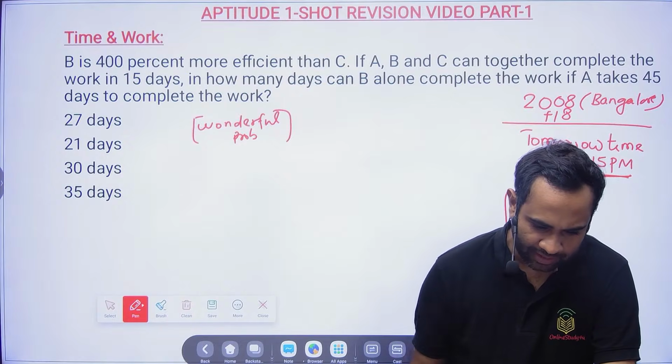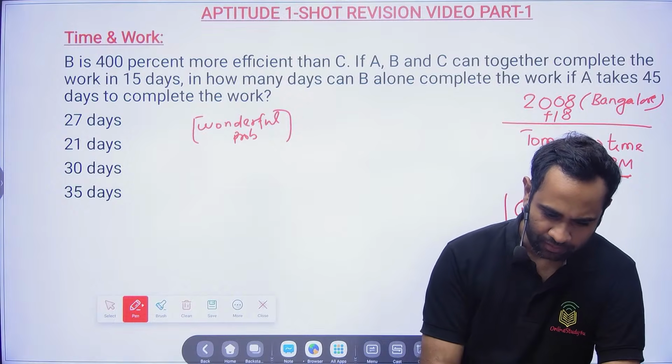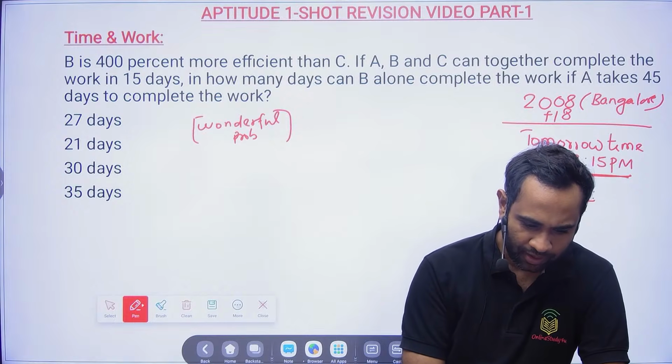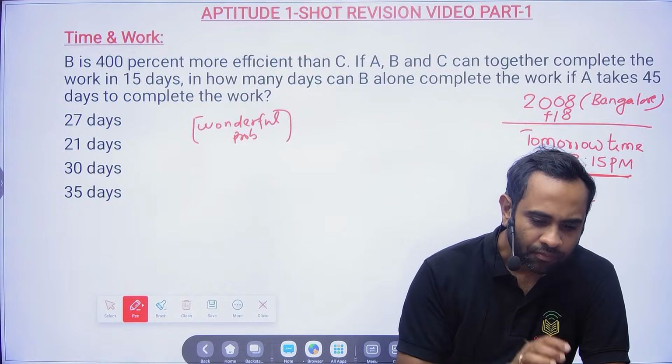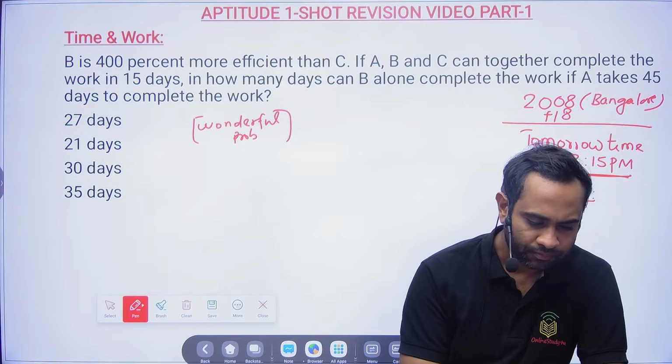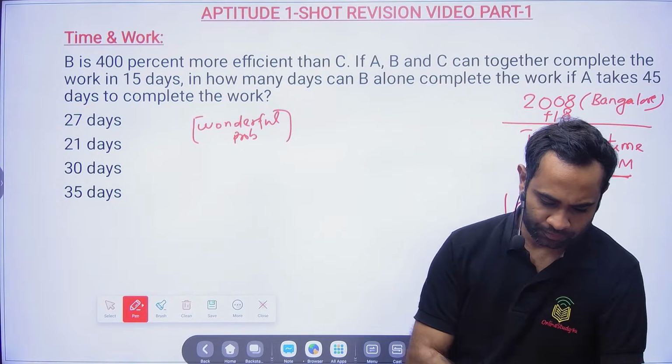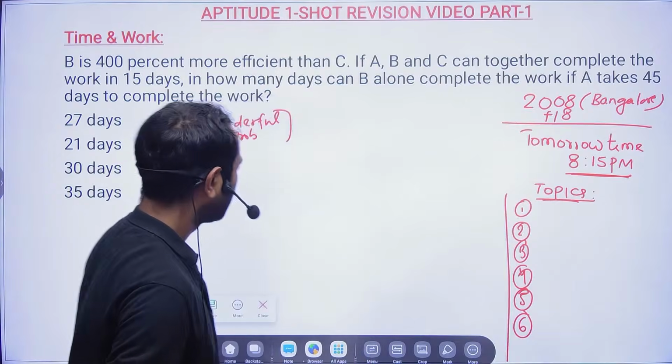Okay, let's see. Let's see how many of you have solved it.